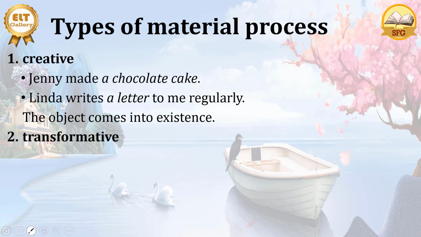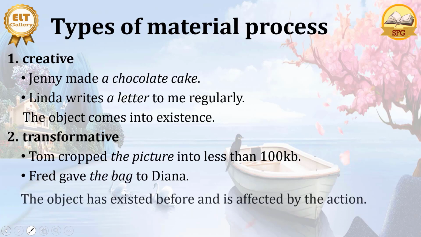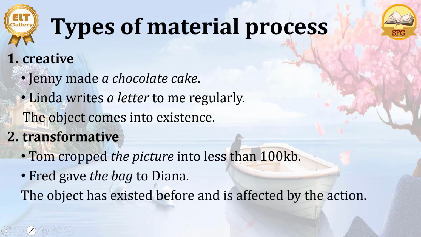Then we have transformative, like in the sentences, Tom cropped the picture into less than 100 kilobytes. So crop here shows that the clause is transformative. Fred gave the bag to Diana. Here the object has existed before, so the picture already exists, the bag already exists, and then Tom cropped the picture and Fred gave the bag to Diana.